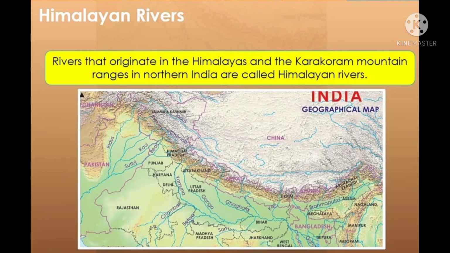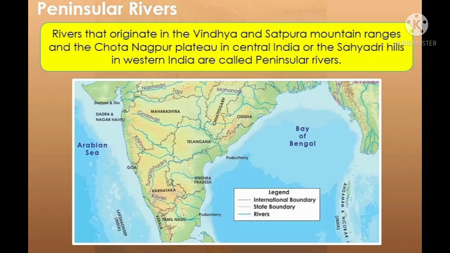Rivers that originate in the Himalayas and the Karakoram mountain ranges in northern India are called Himalayan rivers. Okay, children. Example: Indus, Ganga, and Brahmaputra. Rivers that originate in the Vindhya and Satpura mountain ranges and the Chota Nagpur plateau in central India or the Sahyadri hills in western India are called peninsular rivers. Okay, children. Examples: Mahanadi, Krishna, Kaveri, and Godavari.